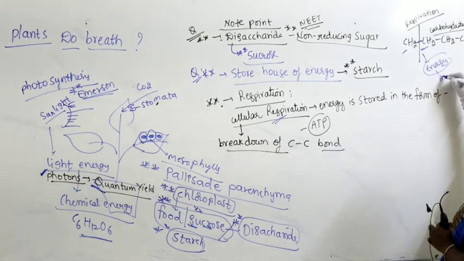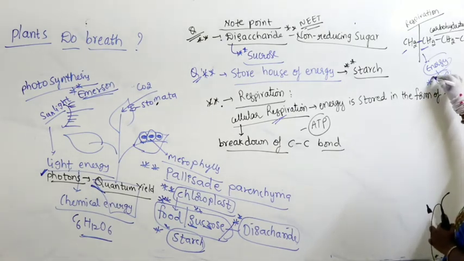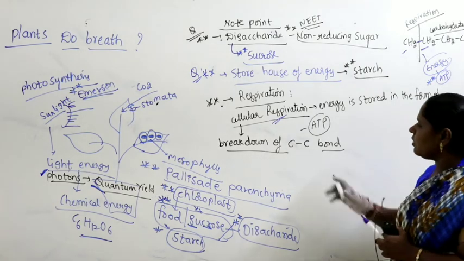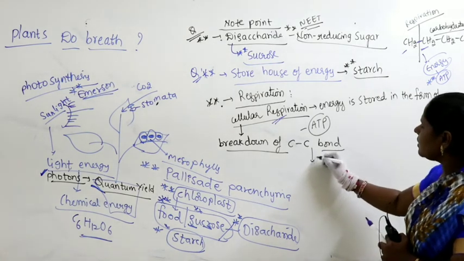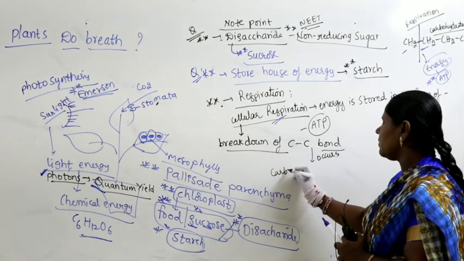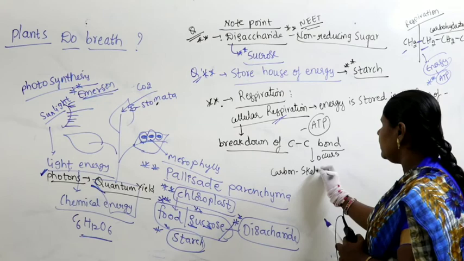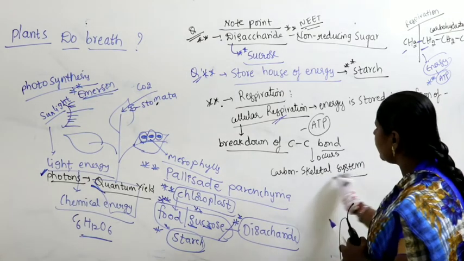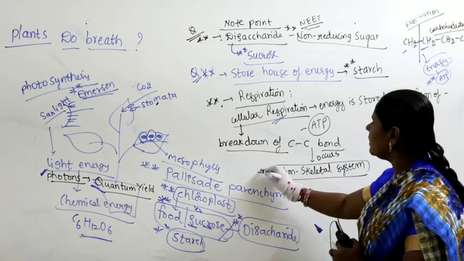That energy will be stored in the form of ATP. Right. So here the breakdown of the carbon-carbon bond occurs in the carbon skeletal system. Why? Because all carbohydrates are referred to as a carbon skeletal system.